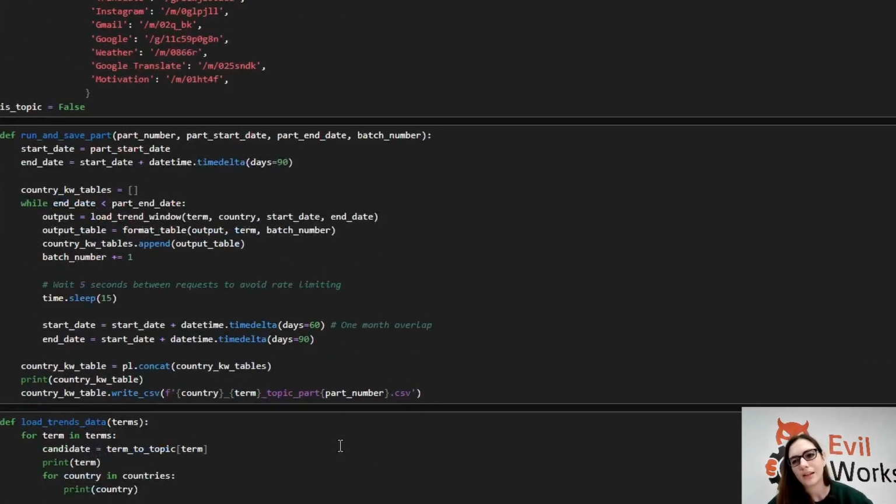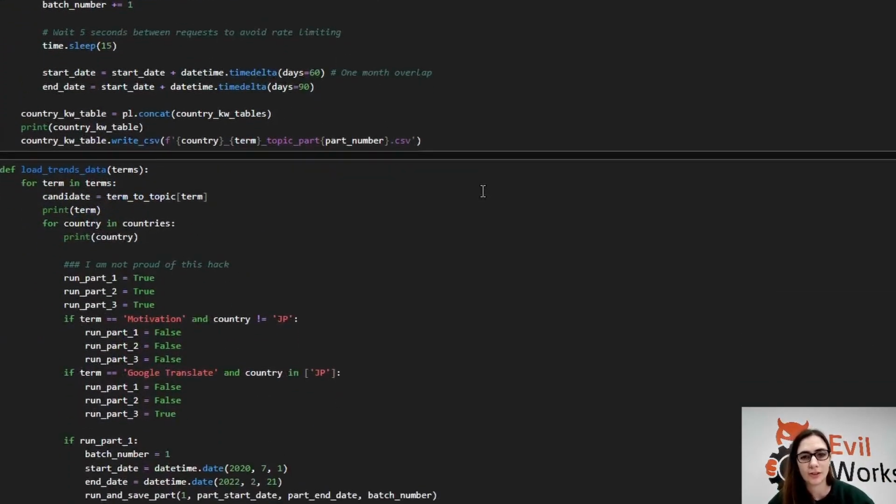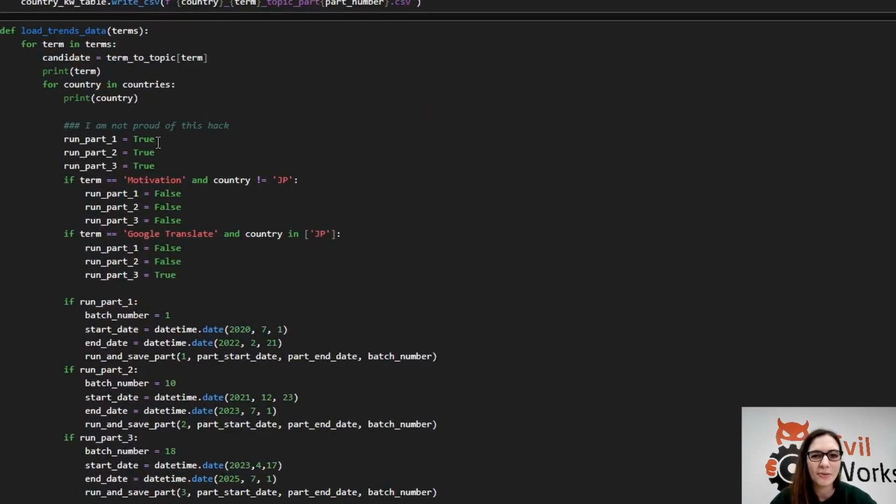I left it in there. So the next thing I found was that my 2 retries, waiting 60 seconds in between, was not enough to get past some of Google's rate limiting. And the very annoying thing was that when that problem happened, I then lost all the data that I'd been running. So I made this function here that runs a subset, and it will actually save the subset so that I have it in a CSV so I can grab it later. So there's no more killing everything. And that enabled me to then split up my function into a part 1, part 2, and part 3, where I had these flags here that I could turn on and off depending on what I needed to get. That would load the data in those batches and then save it in those parts there.